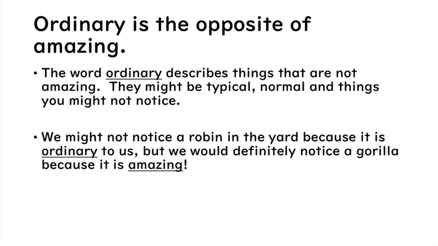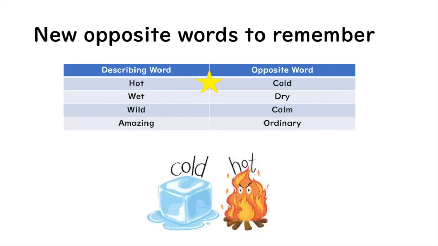The word ordinary describes things that are not amazing. They might be typical, normal things, and you might not even notice them. We might not notice a robin in the yard because it is ordinary to us, but we would definitely notice a gorilla because it is amazing.